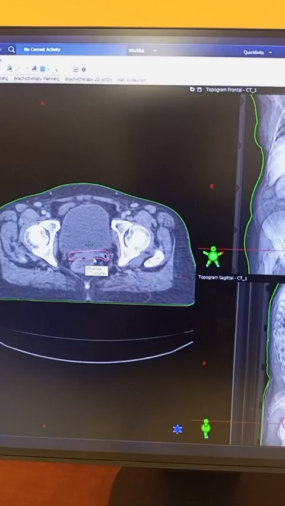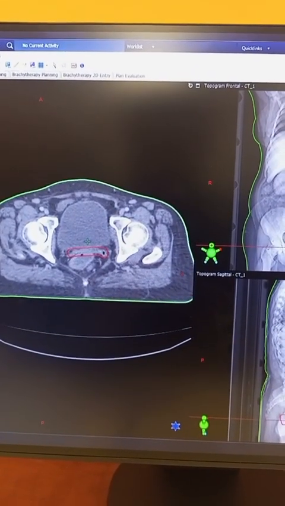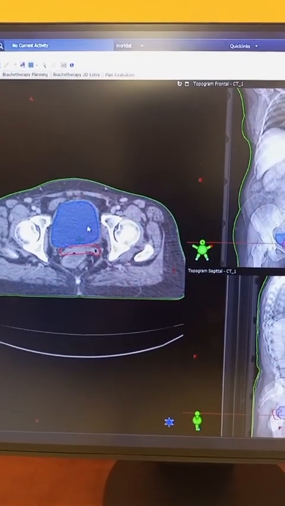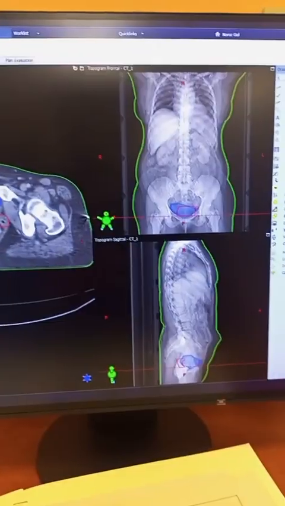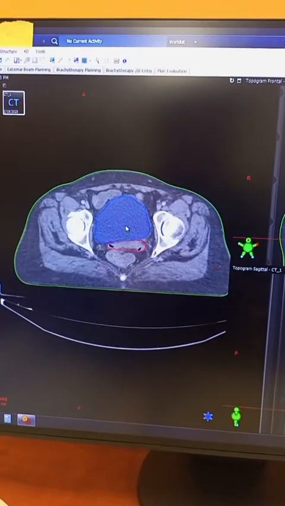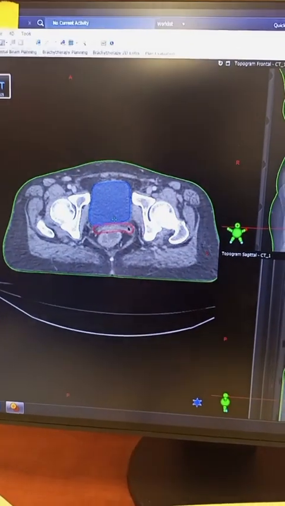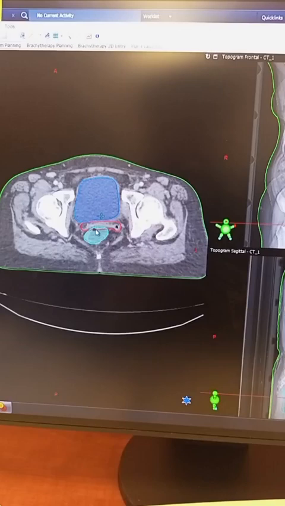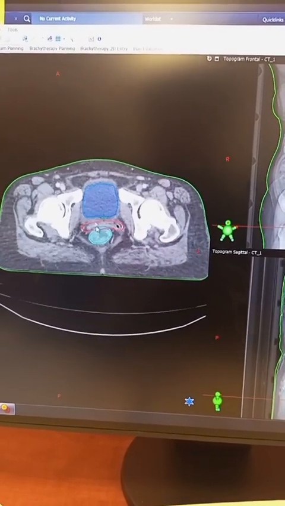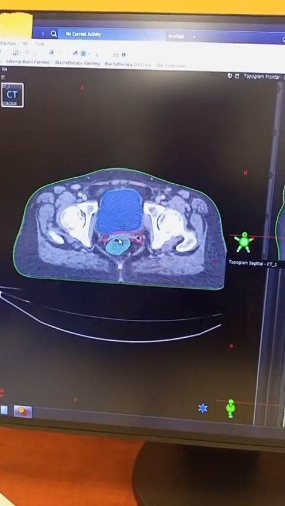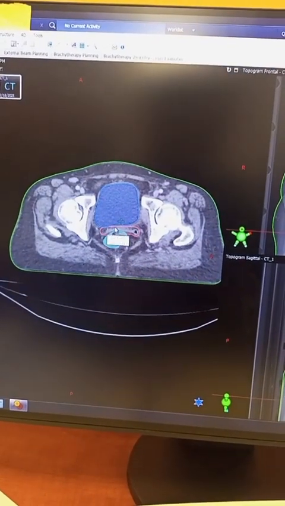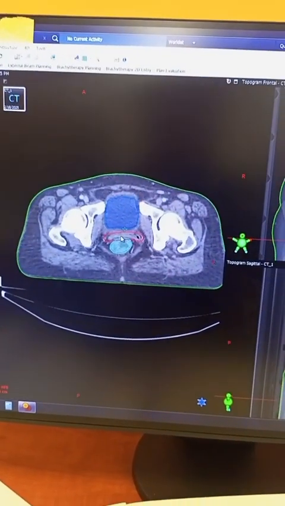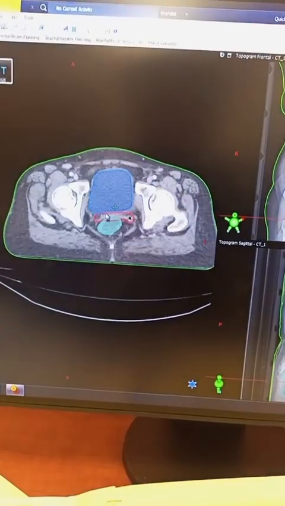You can see it is in between the bladder, this is the urinary bladder in this patient, and posteriorly it is with the rectum. So posteriorly this is the rectum, and anteriorly the bladder. Initially we draw the stump of the patient. This is the clinical target volume for the stump.